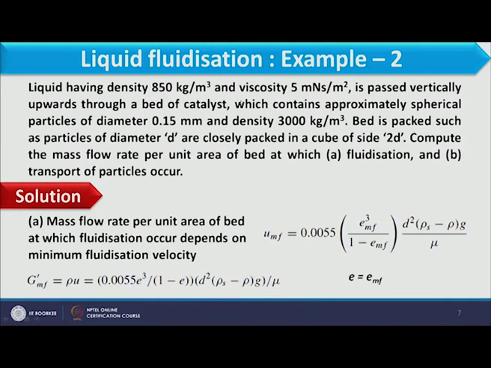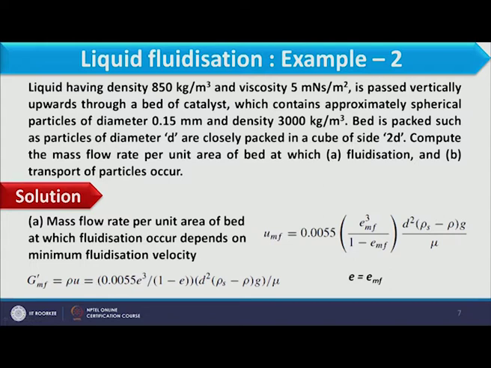Now, here I have a second example, and in this example a liquid having density 850 kg per meter cube and viscosity 5 millinewton second per meter square is passed vertically upward through a bed of catalyst which contains approximately spherical particles of diameter 0.15 mm. You see the diameter of particle is very small, and density is 3000 kg per meter cube. So, here again we have a bed of spherical particles with a very small diameter.